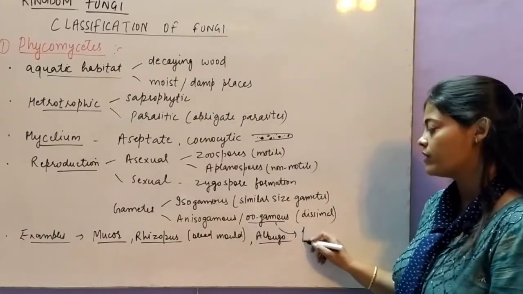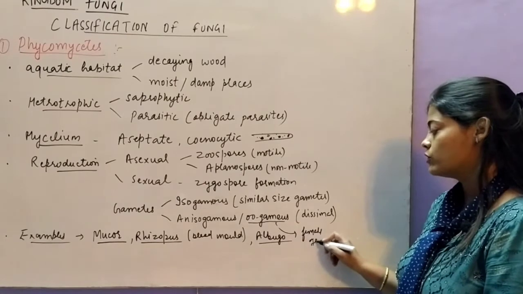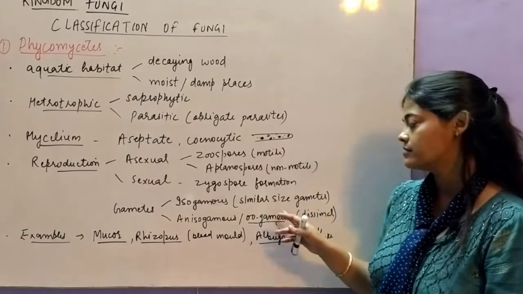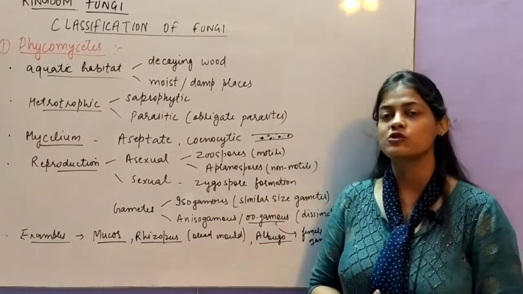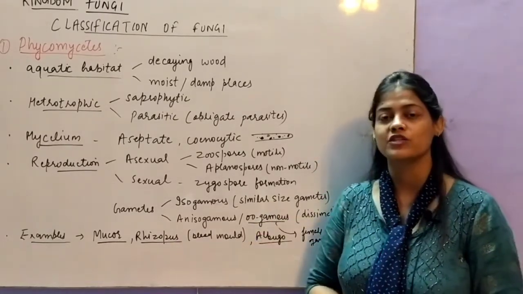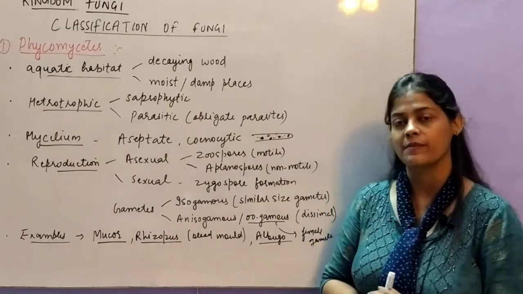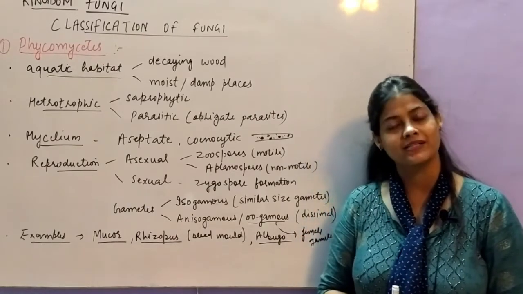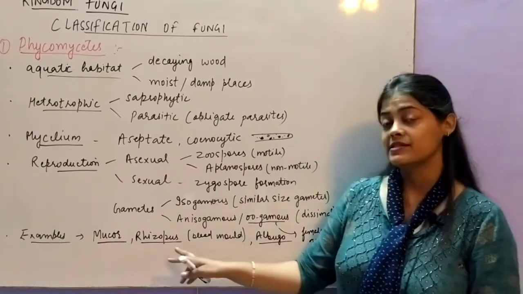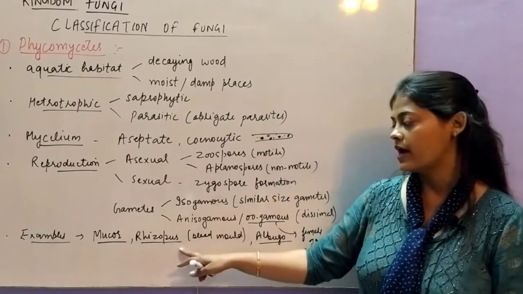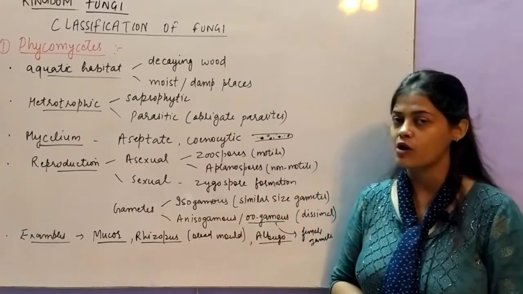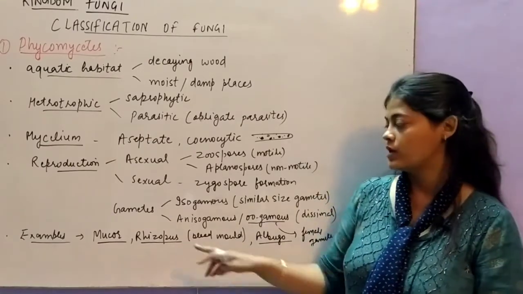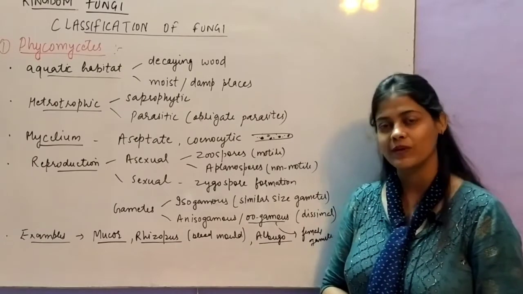Oogamous is generally for the female gamete. तो इसमें क्या होगा, जो female gamete होगा that will be bigger in size as compared to the male gamete. तो anisogamous में जो most common condition होती है, that is the oogamous condition in which the female gamete is always bigger in size than the male gamete. Examples are Mucor, Rhizopus, that I have already told you, the most common type, that is bread mold, जो bread के ऊपर present होता है, and Albugo. I will show you the pictures of these 3, then you will be more clear.